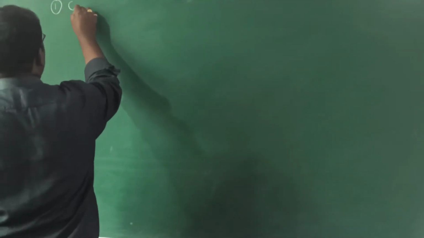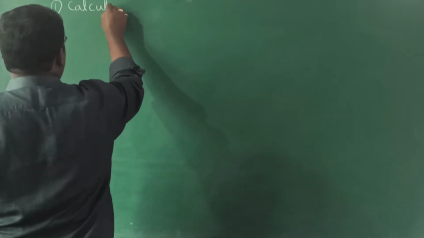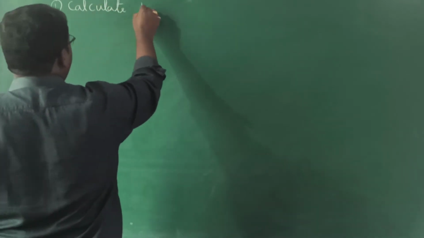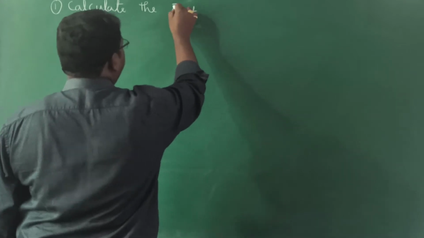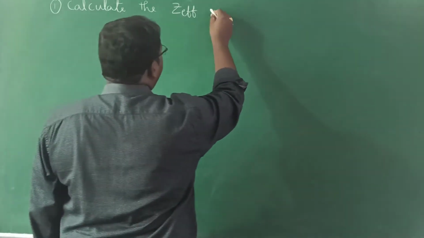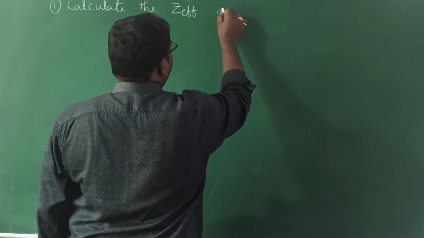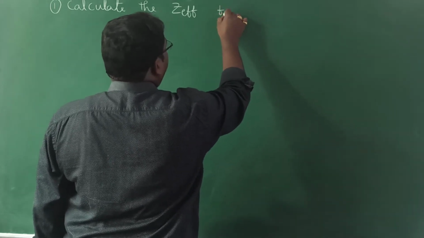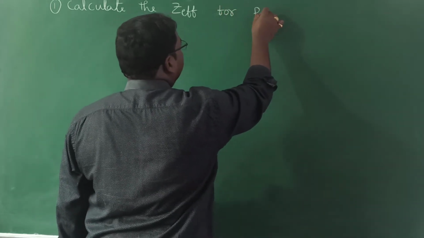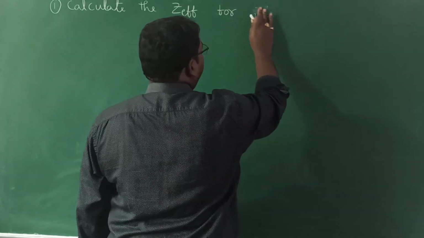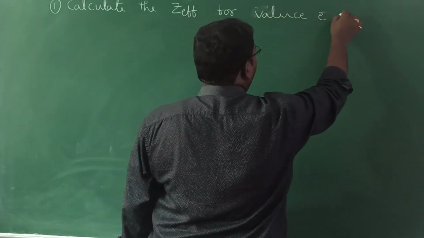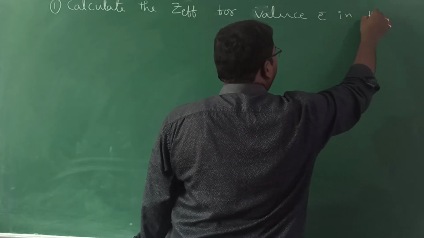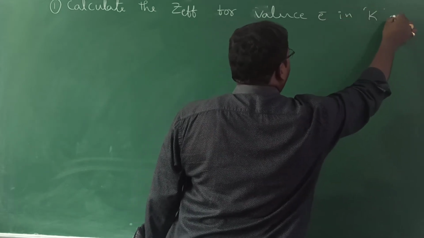Now note down the question. Calculate the Z effective, meaning effective nuclear charge, for the valence electron in potassium.